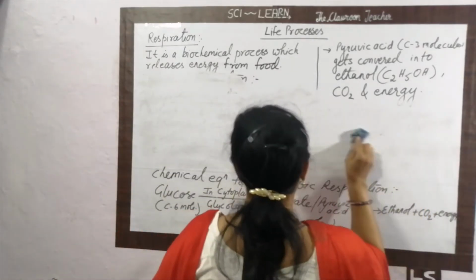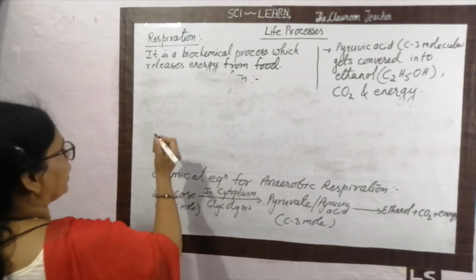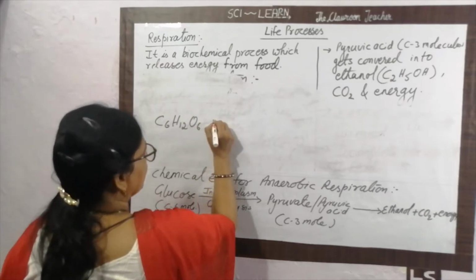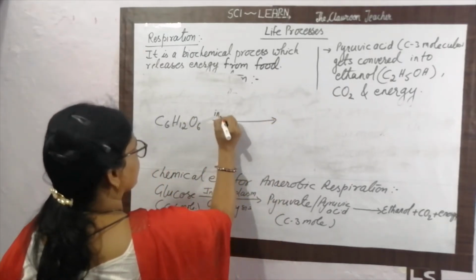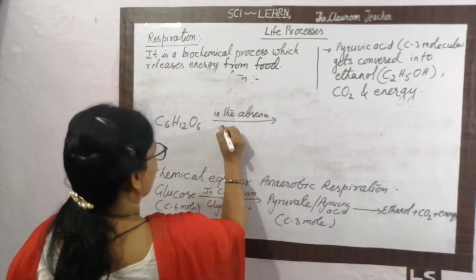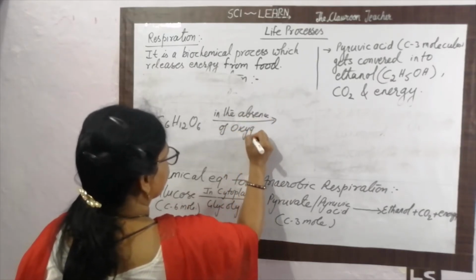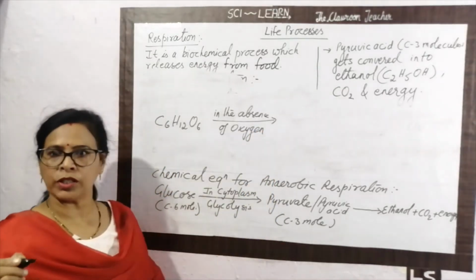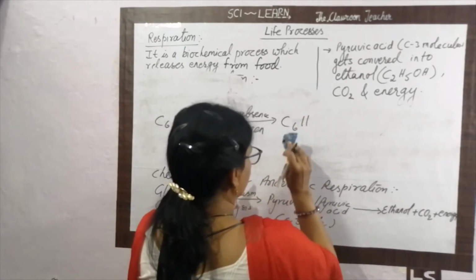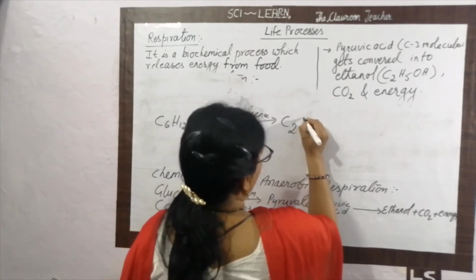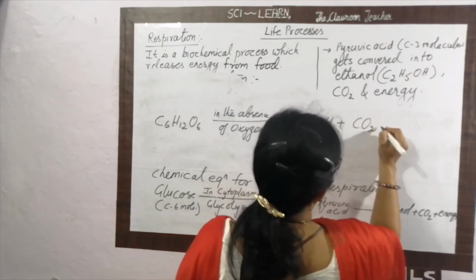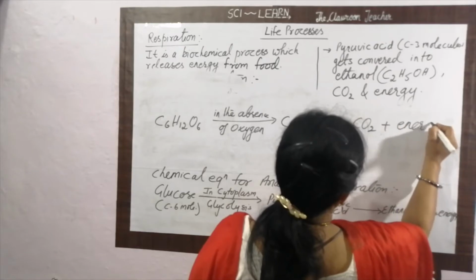The same process we have to write in equation form. C6H12O6, in the absence of oxygen, because it is an anaerobic process, gets converted into C2H5OH plus CO2 plus energy.